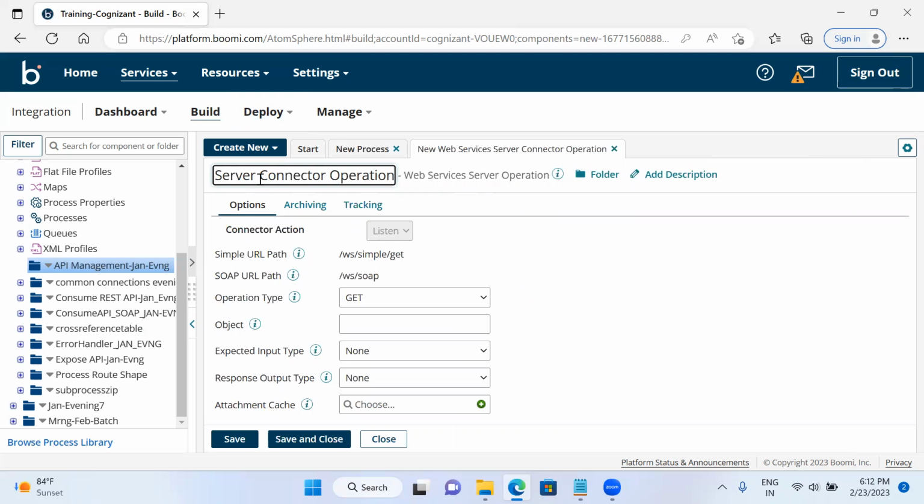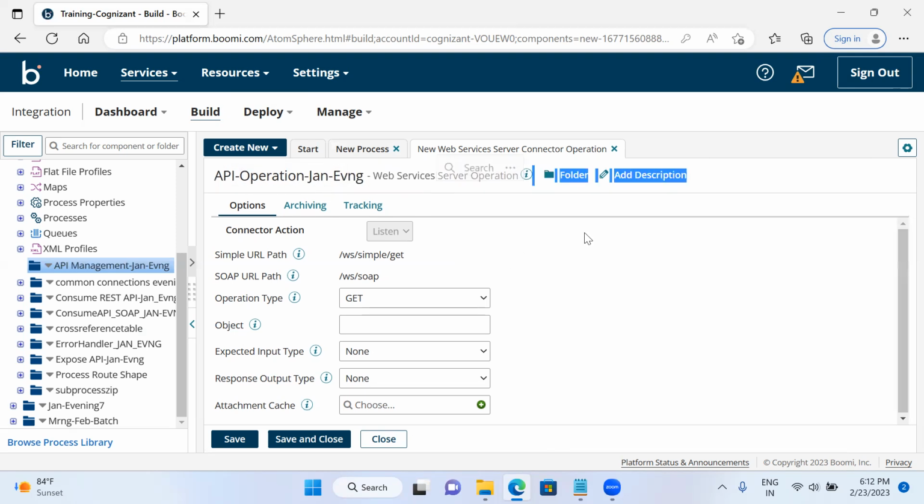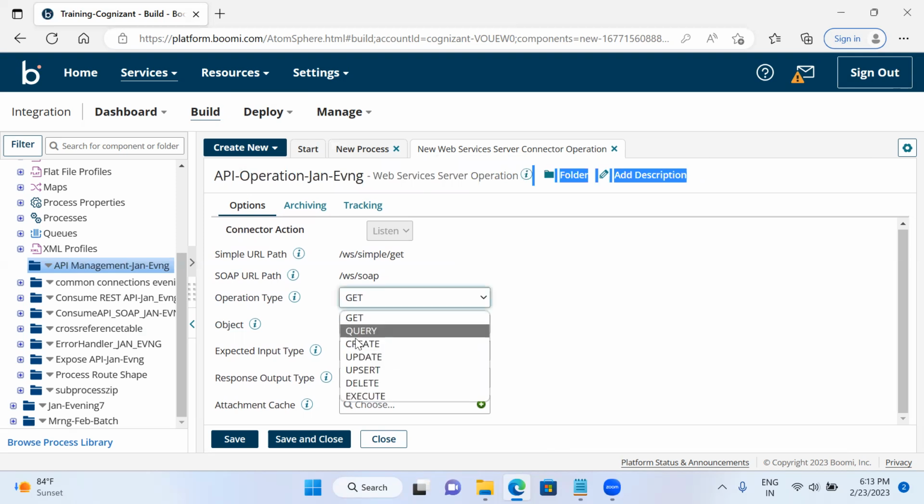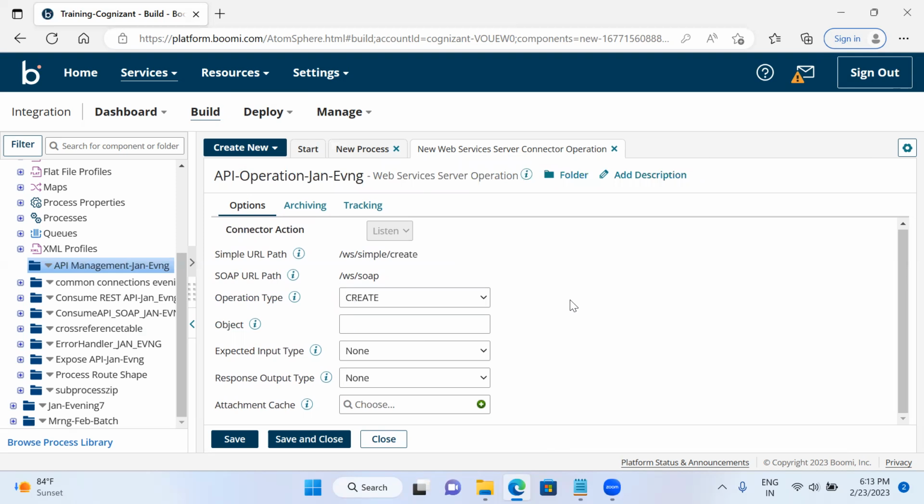I will pass the name as API operation John evening. So I am passing the operation name, and now I need to configure everything. Here the operation type is nothing but I need to create the process here. So I'm creating the API here.